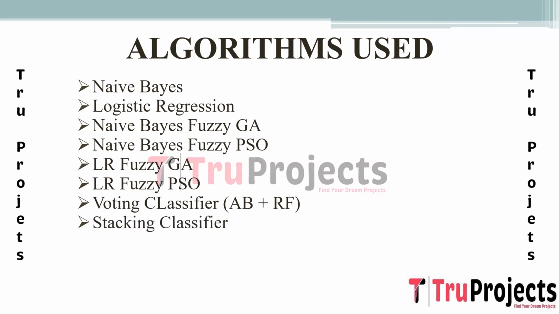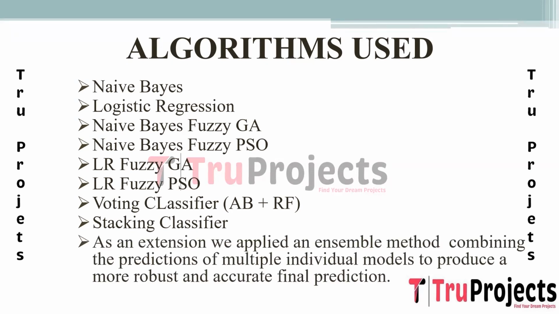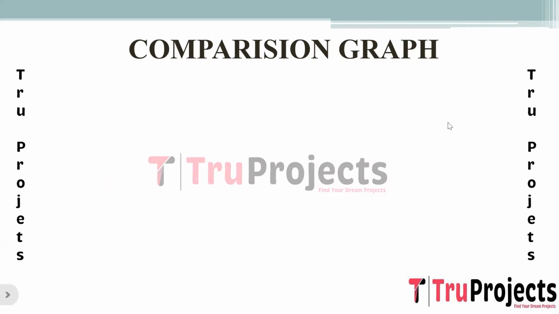Stacking classifier. Stacking involves using predictions from multiple models, that is NB, Naive Bayes, logistic regression, AdaBoost, Random Forest, as features for training a meta-learner. This meta-learner then produces the final prediction. In this project, the stacking classifier utilizes predictions from various models to make a more informed decision about the presence of cyberhate in a text. As an extension, we applied an ensemble method combining the predictions of multiple individual models to produce a more robust and accurate final prediction.